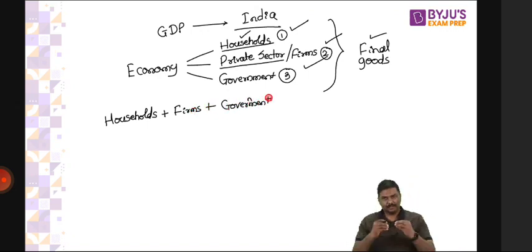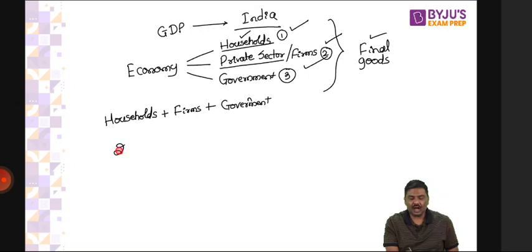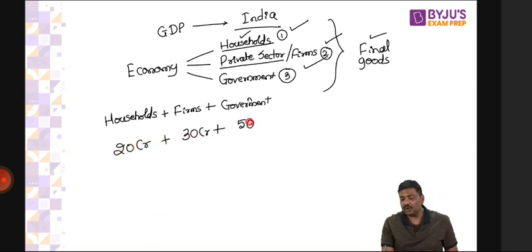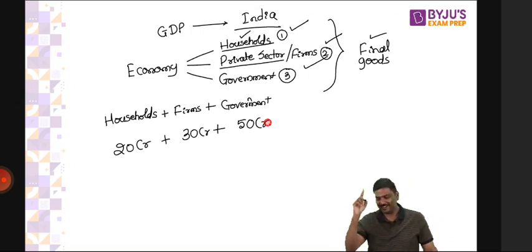Imagine households have spent 20 crore rupees, firms have spent 30 crore rupees, government has spent 50 crore rupees. Total expenditure, let's work point by point. Total expenditure will be how much? 100 crore rupees. Total expenditure on final goods and services is 100 crores.